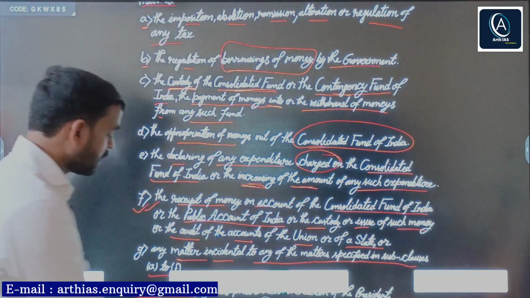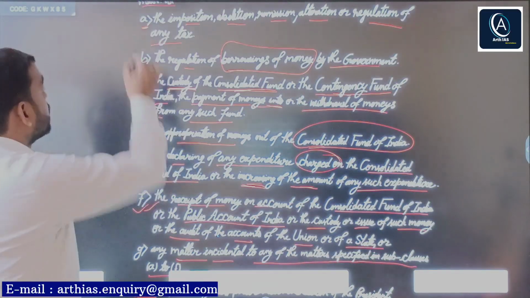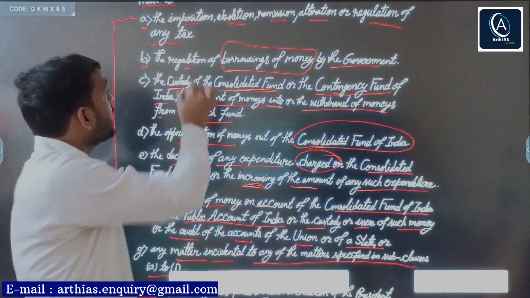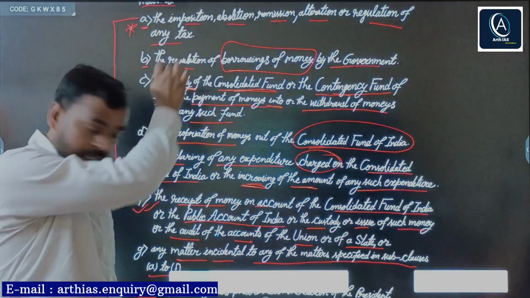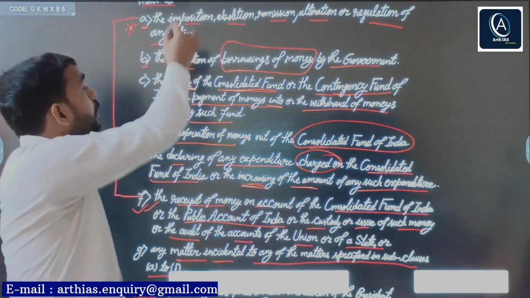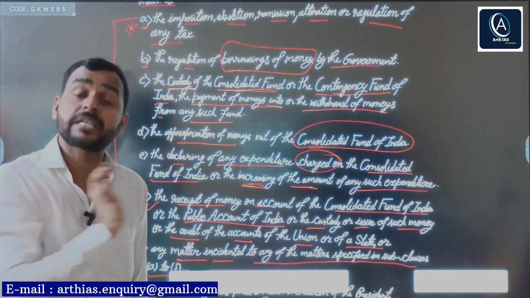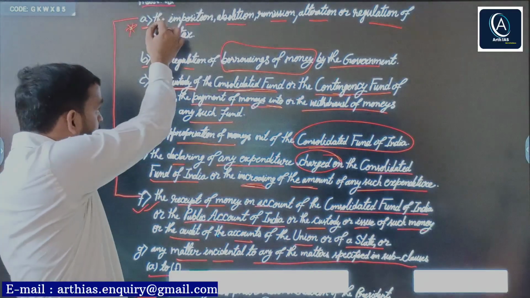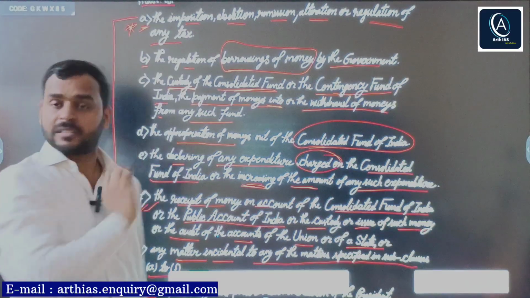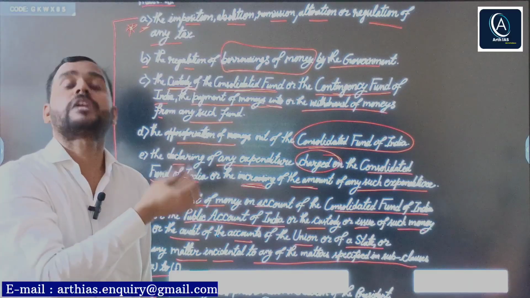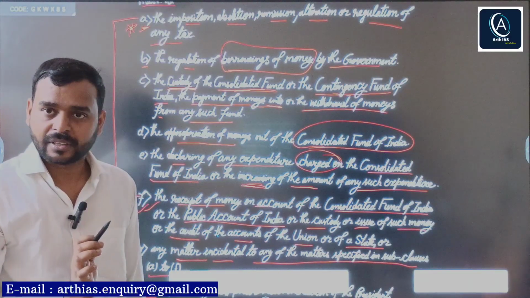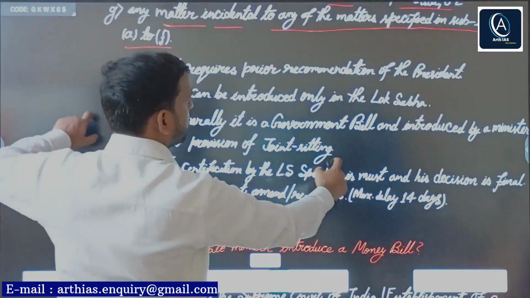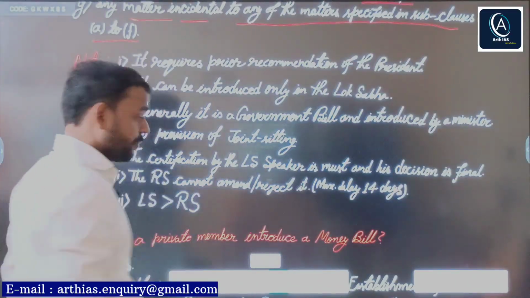So simply you should remember that a bill which includes provisions from subclause A to F, whether only one provision, any of them, or all of the provisions, will be known as money bill. Simple. Whether a bill includes any matter or all of the matters, such a bill will be called money bill. Right? Now, some notable things you should know about money bill.